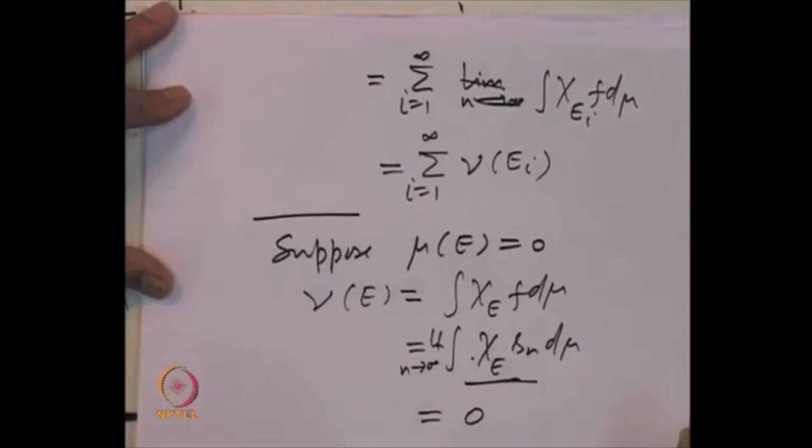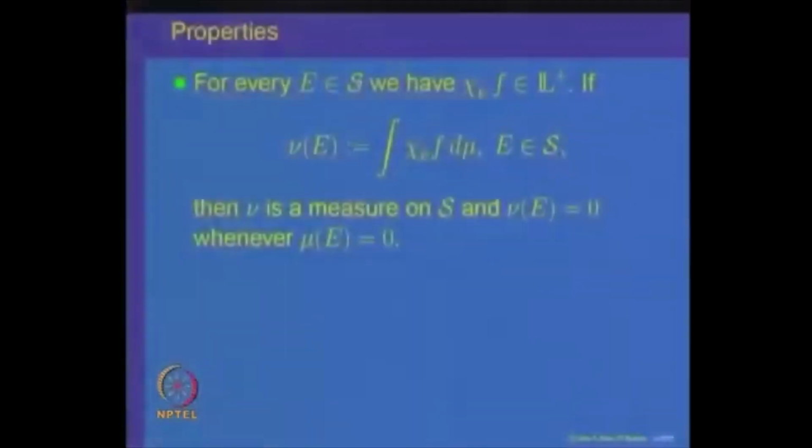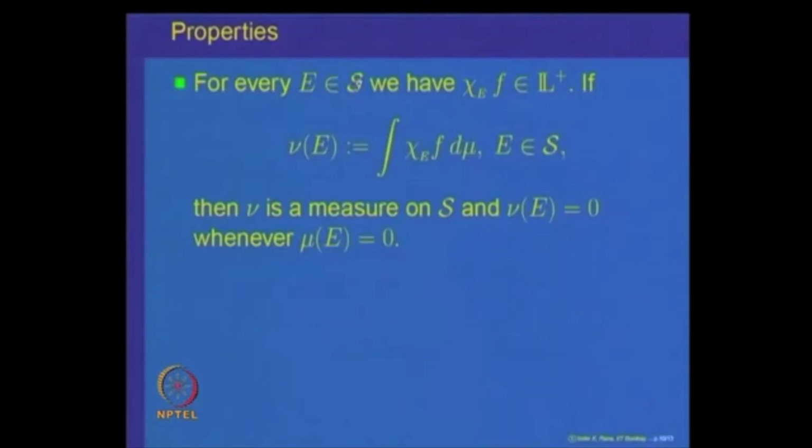So once again, for a non-negative simple measurable function, its integral over E is 0 if mu of E is 0. So that property is being used once again here. So this proves that this measure nu of E, which is constructed as the integral of chi E f d mu, is a special measure which has the property that nu of E is 0 whenever mu of E is 0.